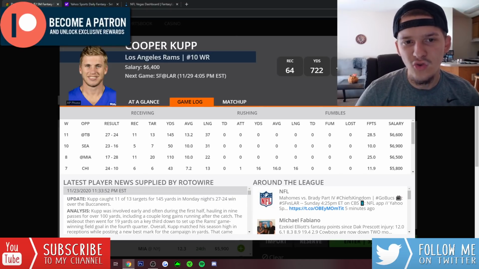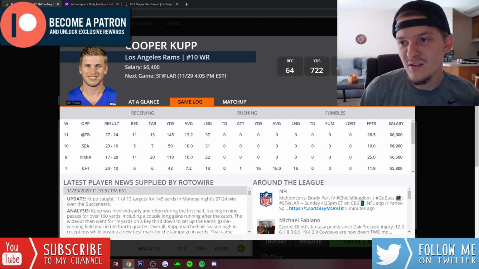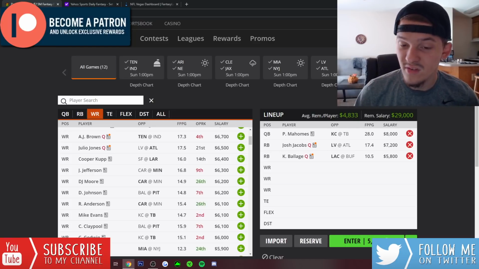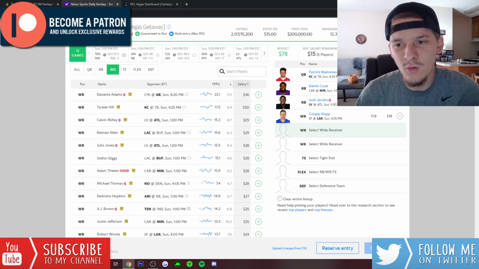At 6,400 on DraftKings, I don't see anyone really going to Cooper Kupp, so he does make a lot of sense in tournaments. I think the upside is there. We've seen that the last few games. I do like him a lot in tournaments as a one-off, or if you do want to stack him with Jared Goff, I could see doing that. But on Yahoo, that's where Cooper Kupp looks the best.